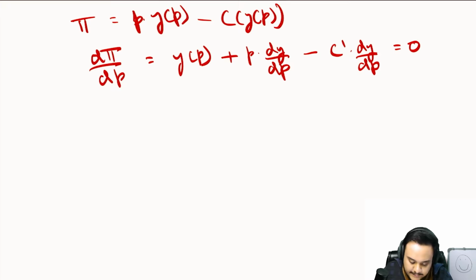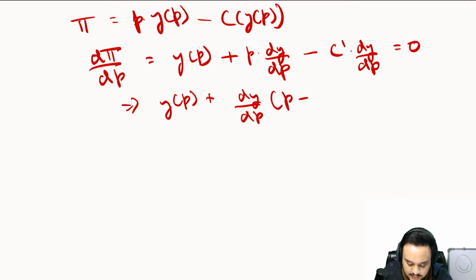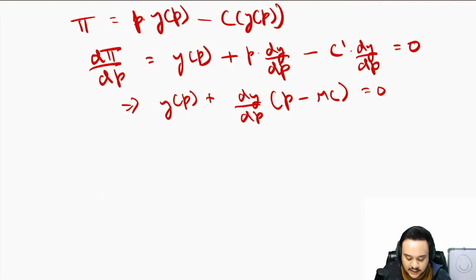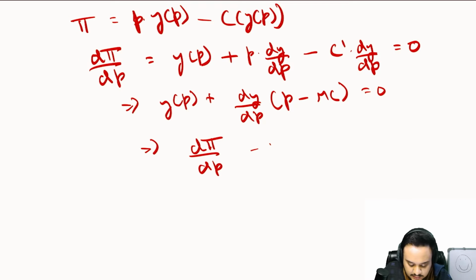Alright, so dy by dp times p plus y, minus mc times dy by dp. C dash is what? It is marginal cost. It is equal to 0. And now comes the important part. We are operating in a perfectly competitive market. Price is equal to mc. This term becomes 0. So what you get is d pi by dp is nothing but y.